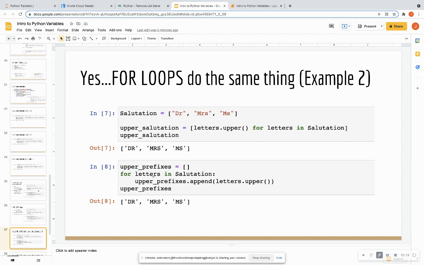And we're going to say for each item, which we're calling letters, in salutation, append to our new list the uppercase method that we can utilize for strings, and then we type out our list and we get the same thing. So notice the parentheses here. It has to have that syntax.